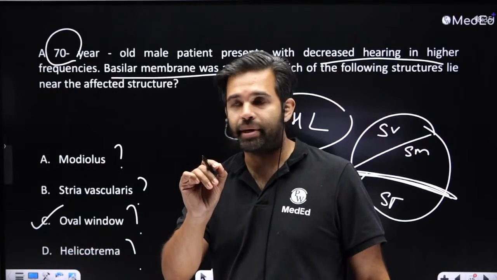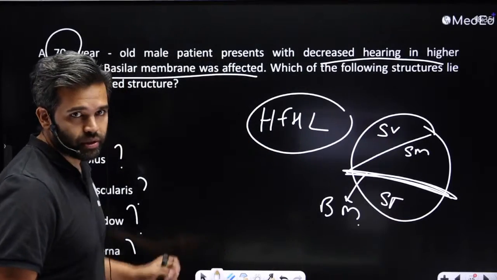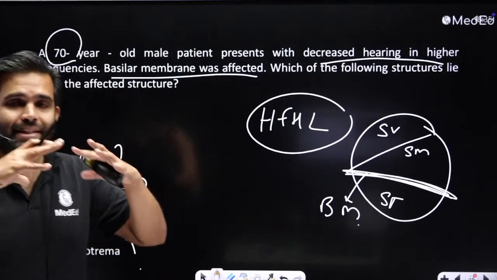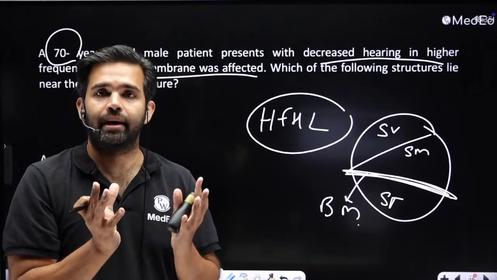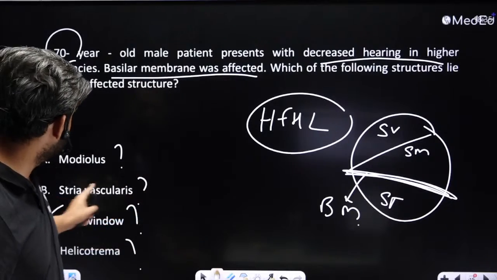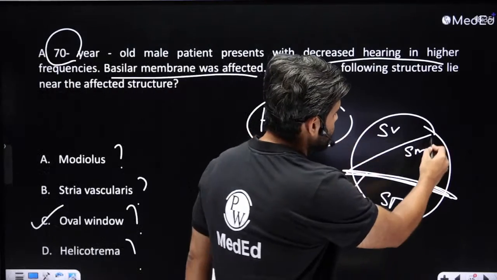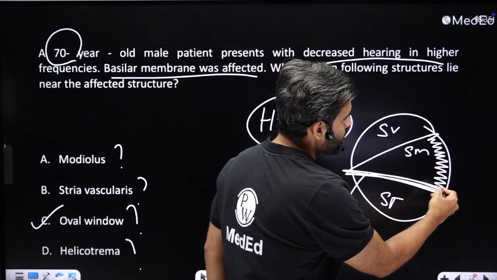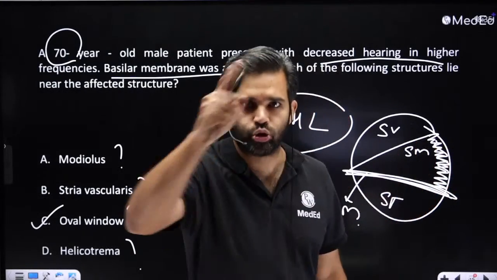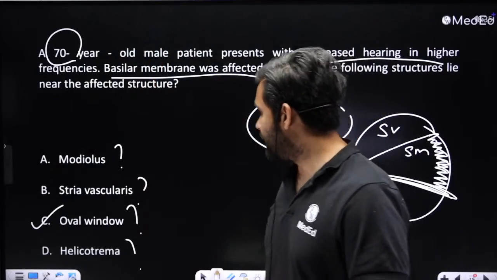Now, what is the examiner trying to ask you over here? Somebody with high frequency hearing loss, sensorineural hearing loss, basically which part of the cochlea is affected and which is the structure closest to it. Okay. Now these things like stria vascularis is out over here. This is stria vascularis. This produces the endolymph. Stria vascularis is there throughout the cochlea.